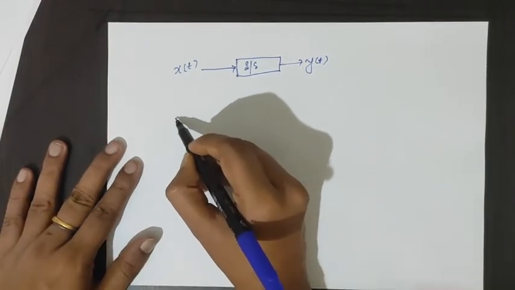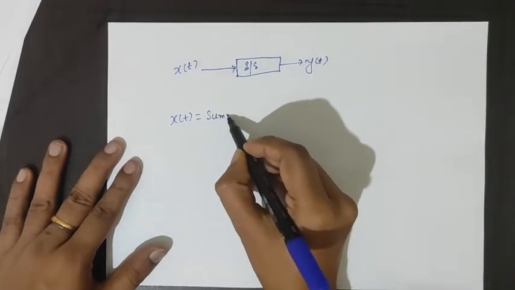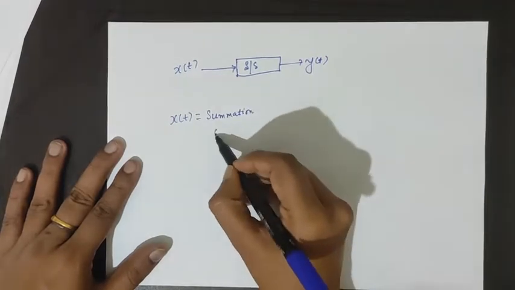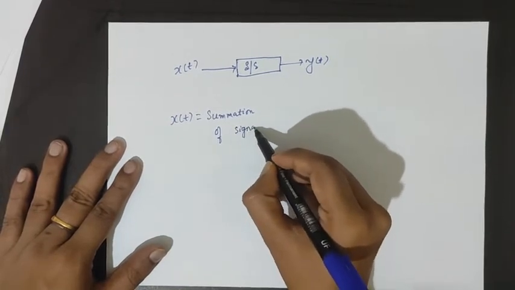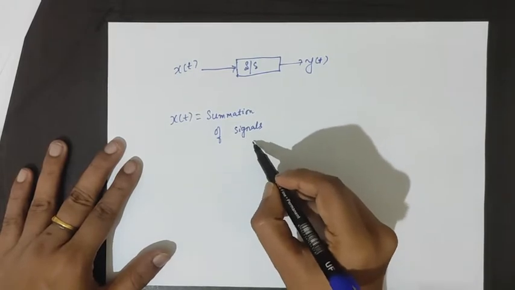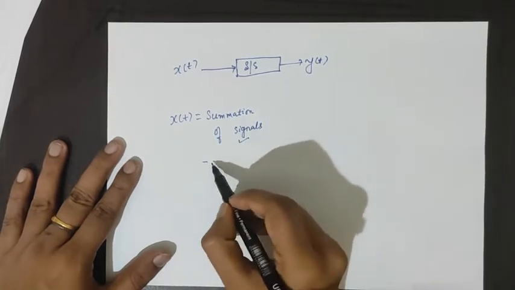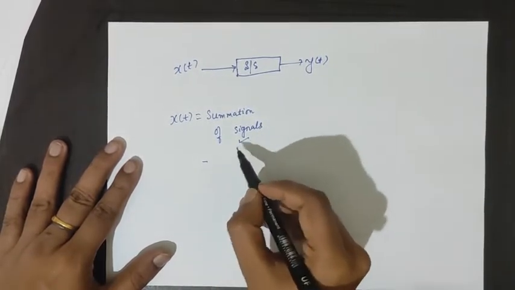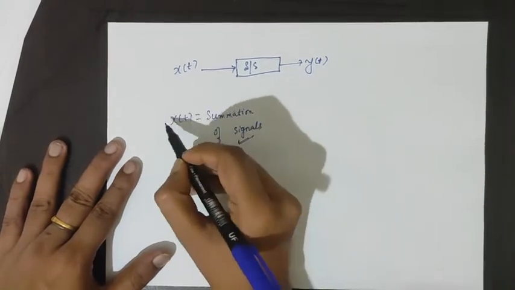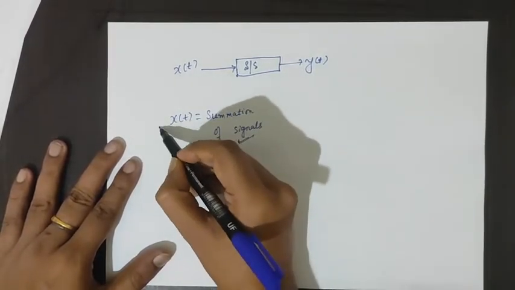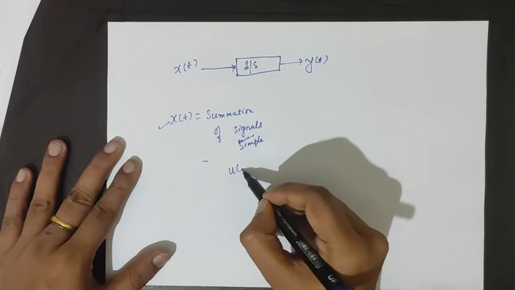So let us represent x of t as a summation of signals, and for convenience we select what we discussed earlier, that x of t can be represented as a summation of some simple signals, which was, let's say, u of t or del of t.